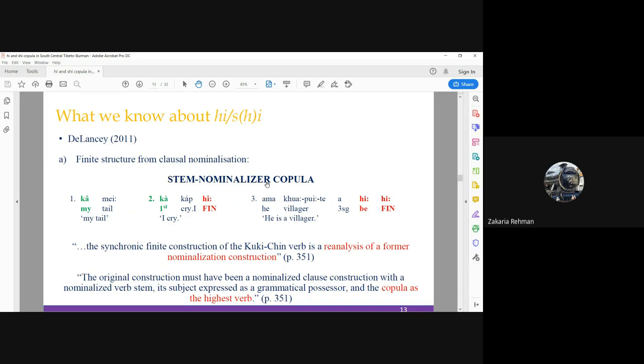Delancey cites an example from Sejong, shown by Stern, where two he's are used, one as a copula and the other as a clause final marker, as you can see in 3. This observation might be crucial for our argument in the final slides, indicating that the clause final element may originate from the copula he by a phonological process.